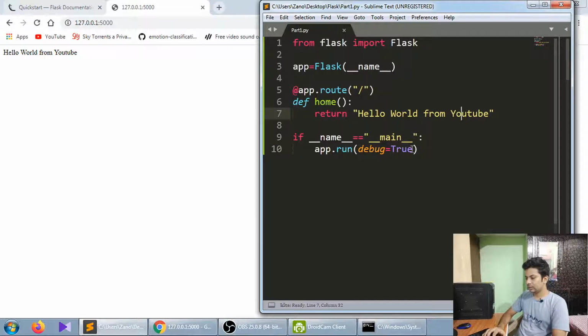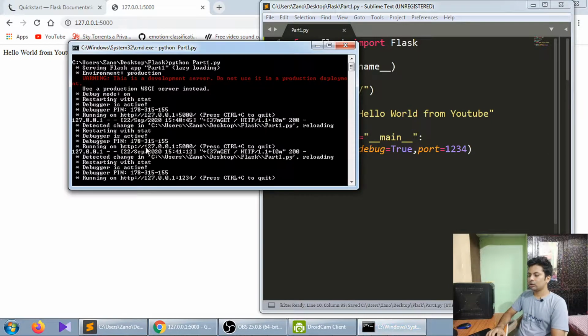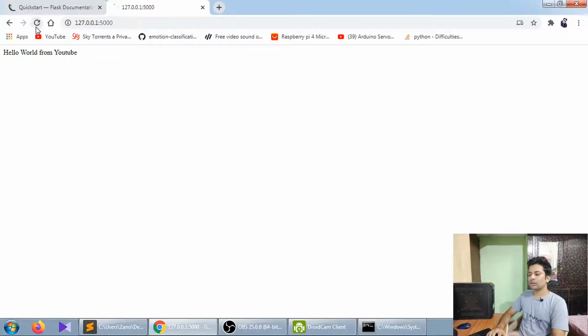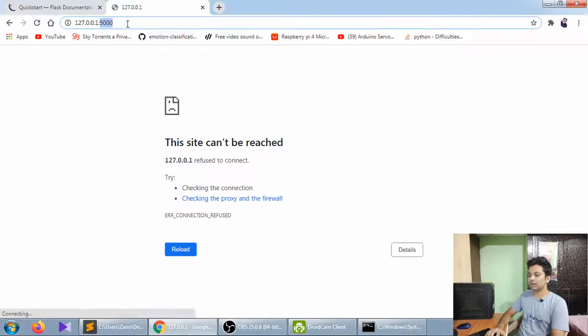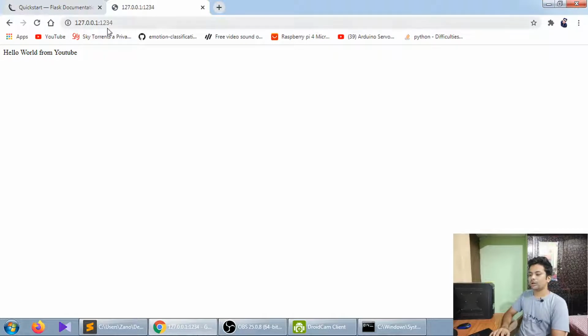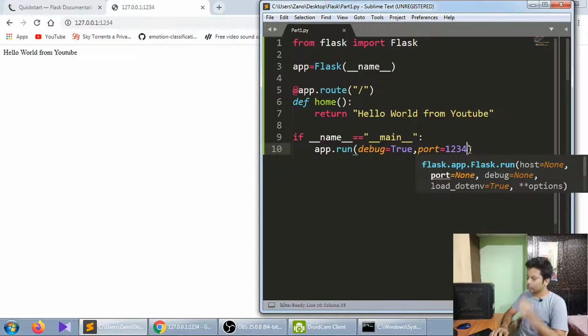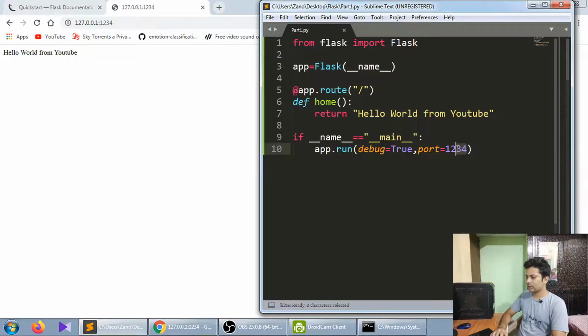You'll come here, put a comma and make your port equal to 8000 or whatever number you want, like 1234. Now your port number is 1234. See, because of debug mode it automatically restarted at port 1234. Now it will not be accessible at 5000, it will throw an error. Let me change it to 1234. See, it's now running on 1234. If you don't mention a port number, by default it's 5000. So you don't have to use this until you are running two or three Flask files.